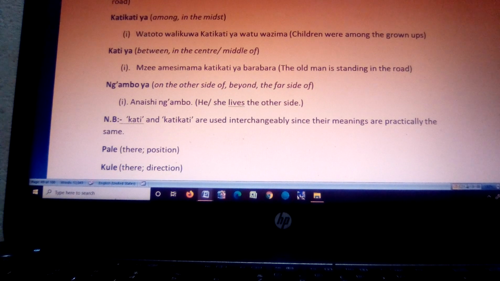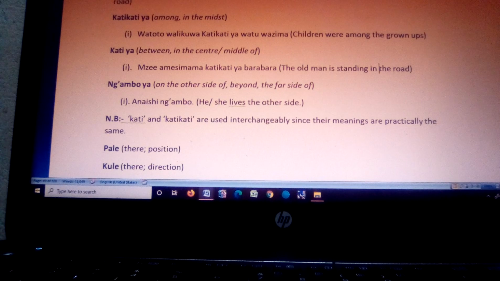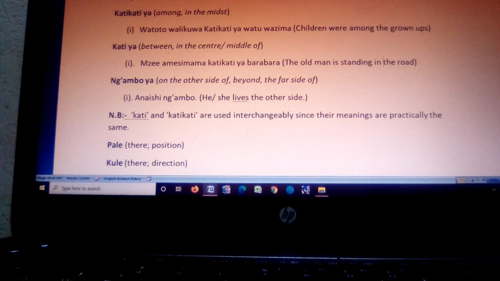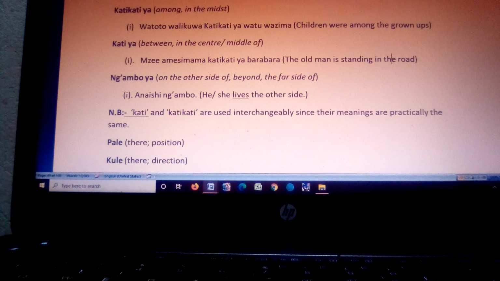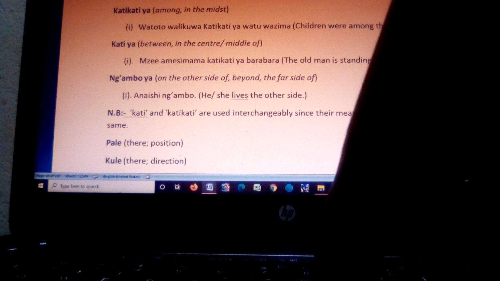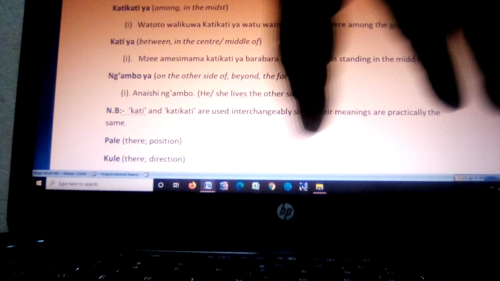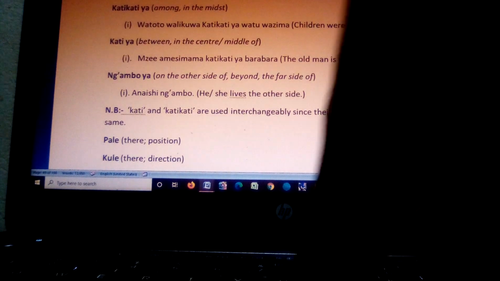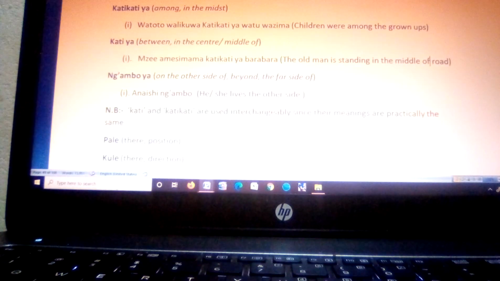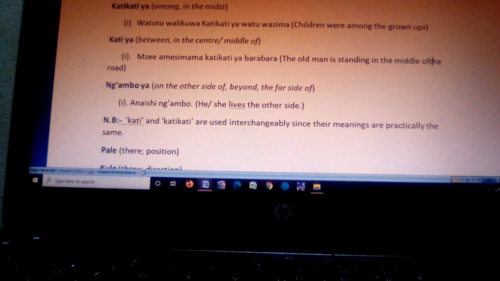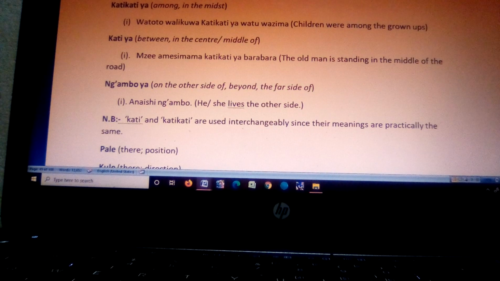So the old man is standing in the middle of the road.